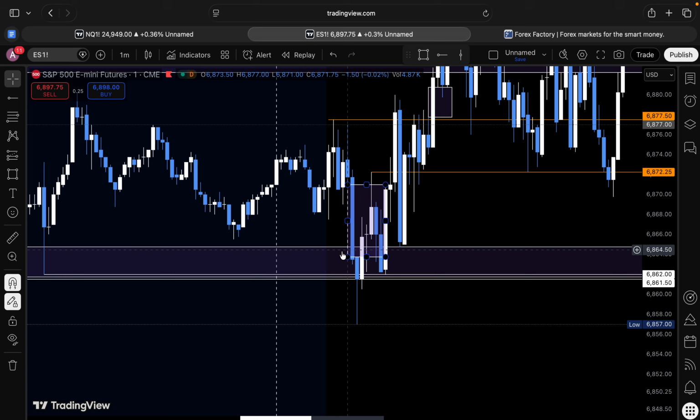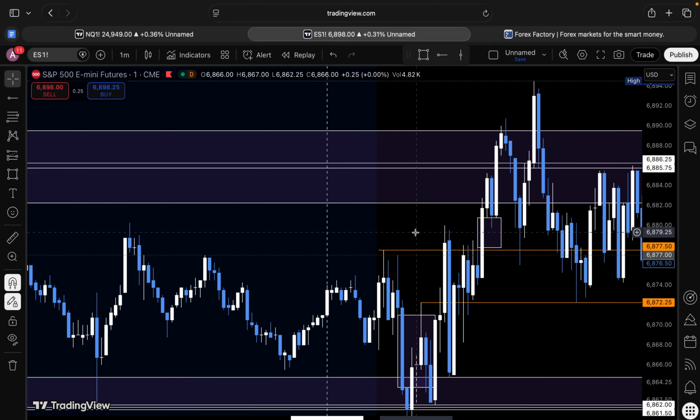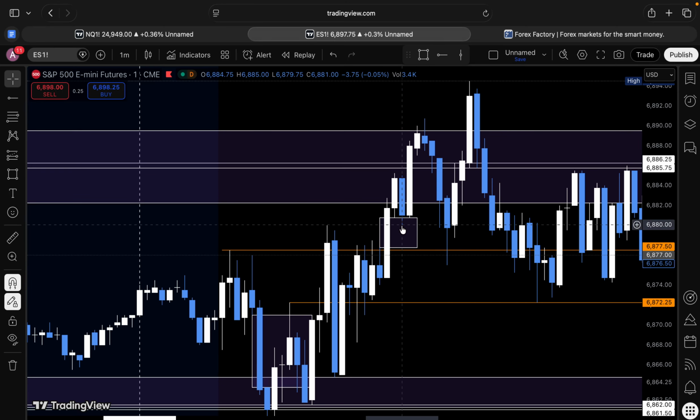imbalance. Alongside, we do get a fat inverse fair value gap here, and then we do get a 1 minute break of structure here, a 5 minute break here, and a 1 minute fair value gap here on top.